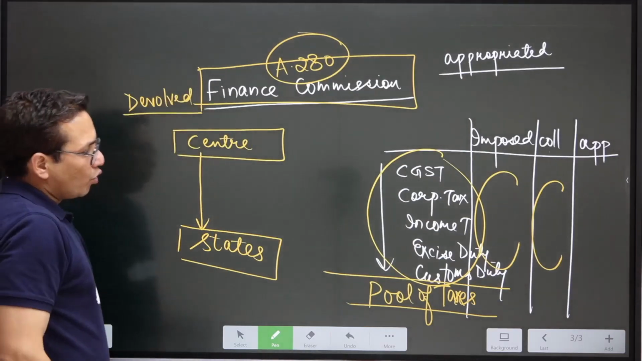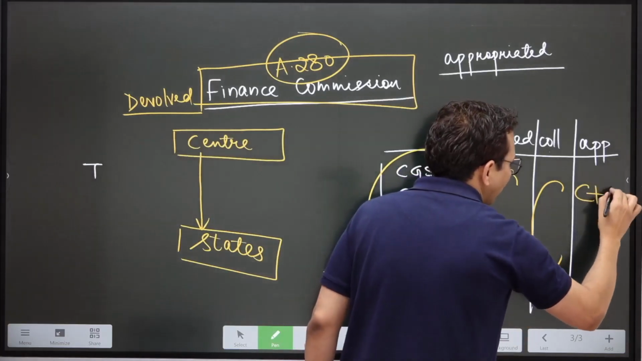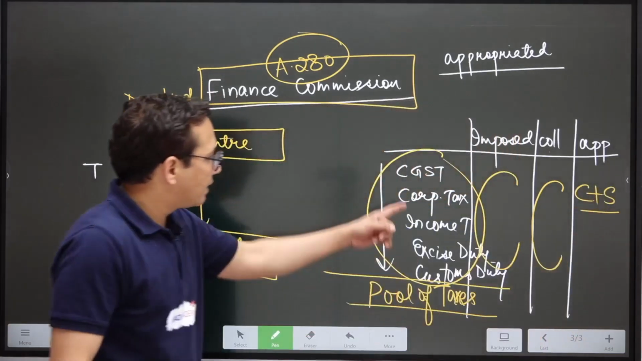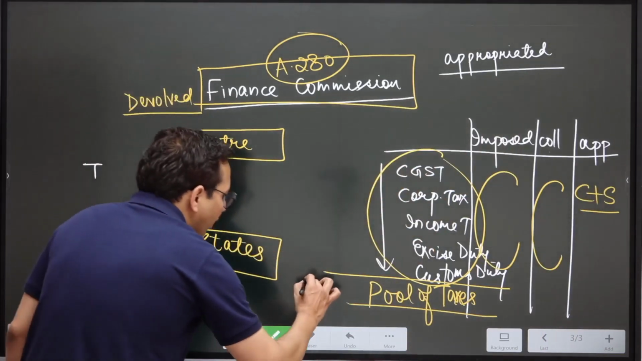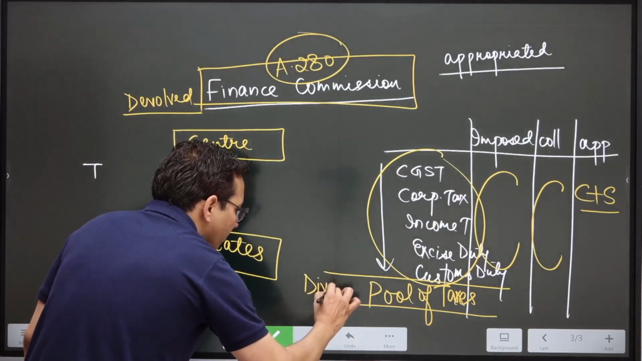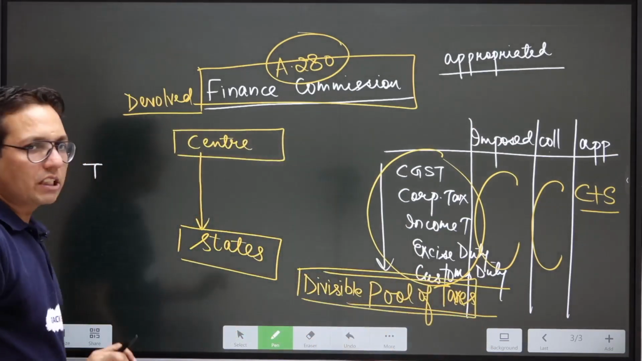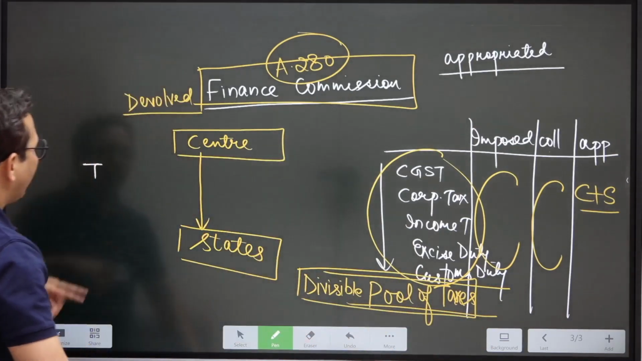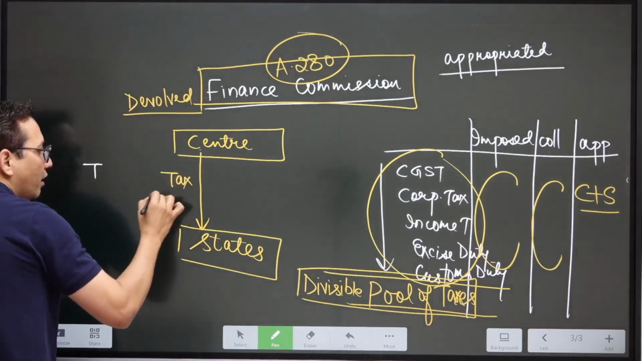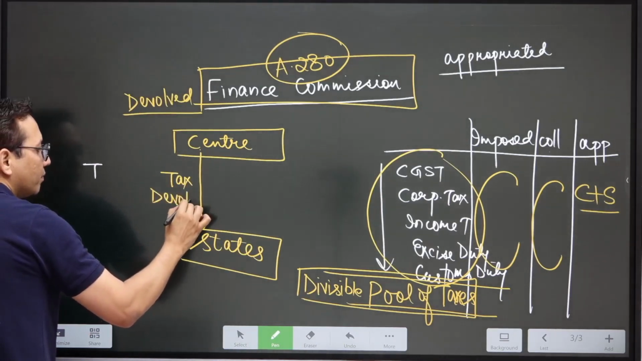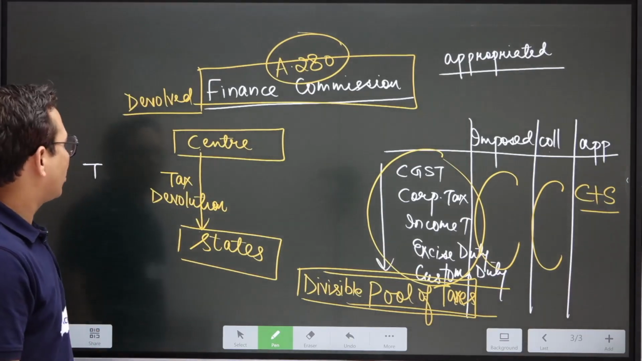All right. So therefore, all these taxes are appropriated by center and state both. And as these taxes will be divided between center and the states, therefore it is called divisible pool of taxes. So all these taxes together are called divisible pool of taxes. And when the funds flow from center to the states, it is called tax devolution.